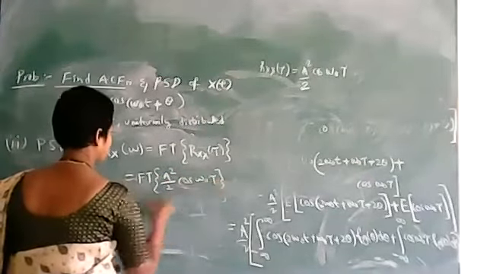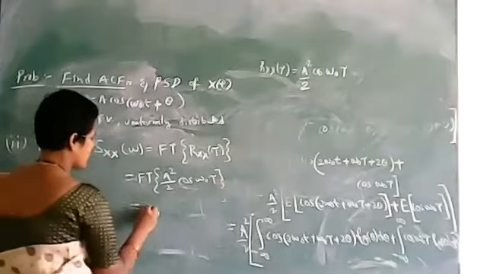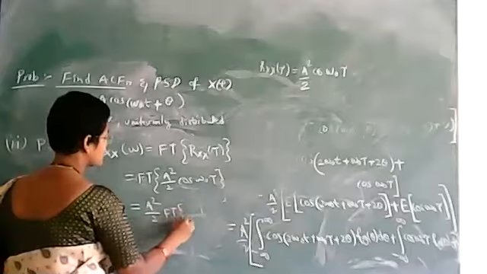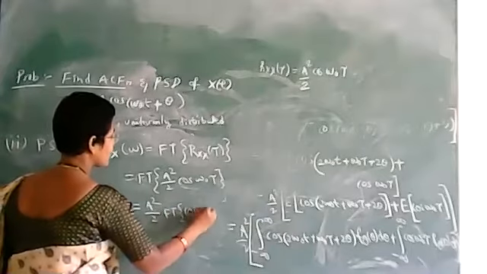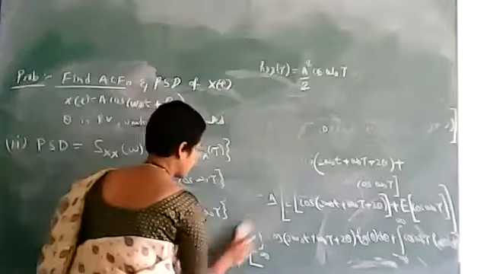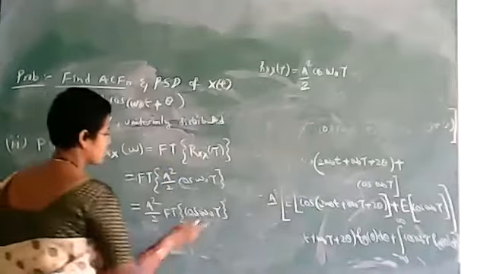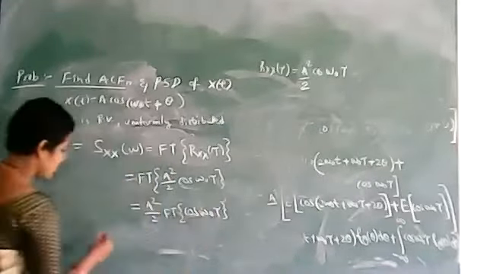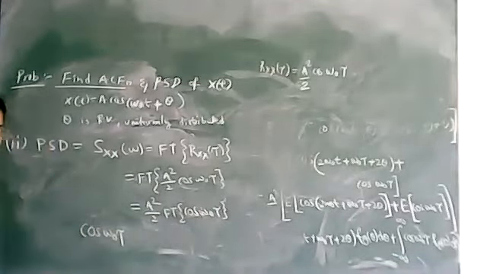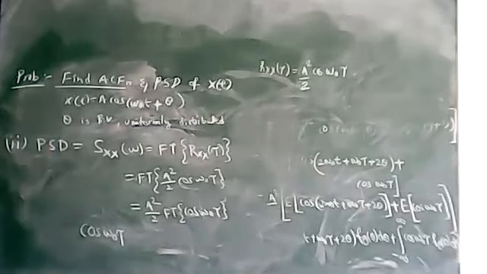So a square by 2 is constant. Now we will apply the Fourier transform to cos of omega naught tau. From the Fourier transform pairs, we know that cos of omega naught tau. What is the difference between signals and systems and PDSP? In PDSP, the variables are functions of tau.